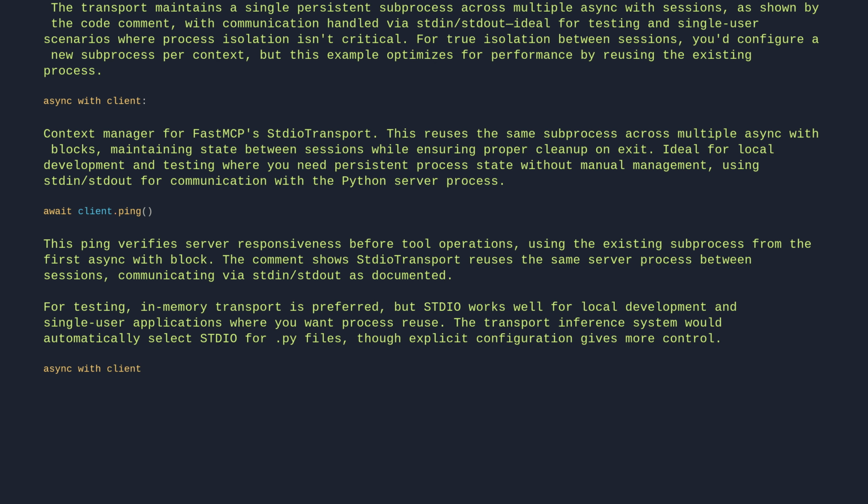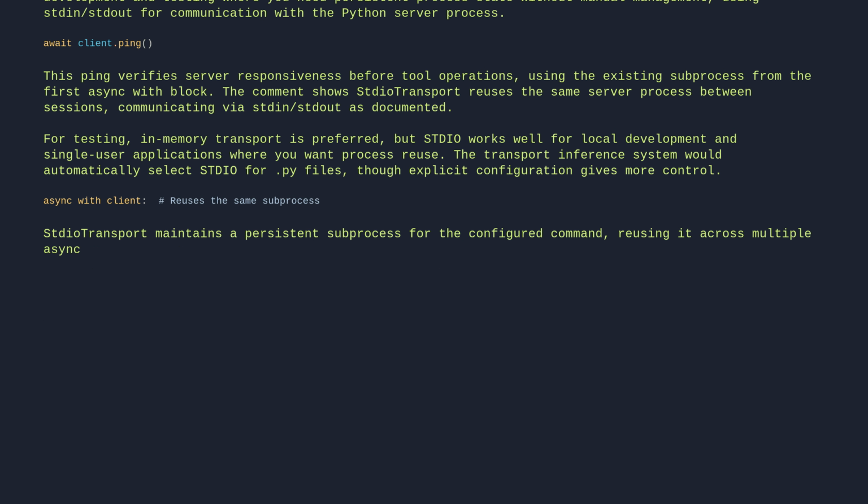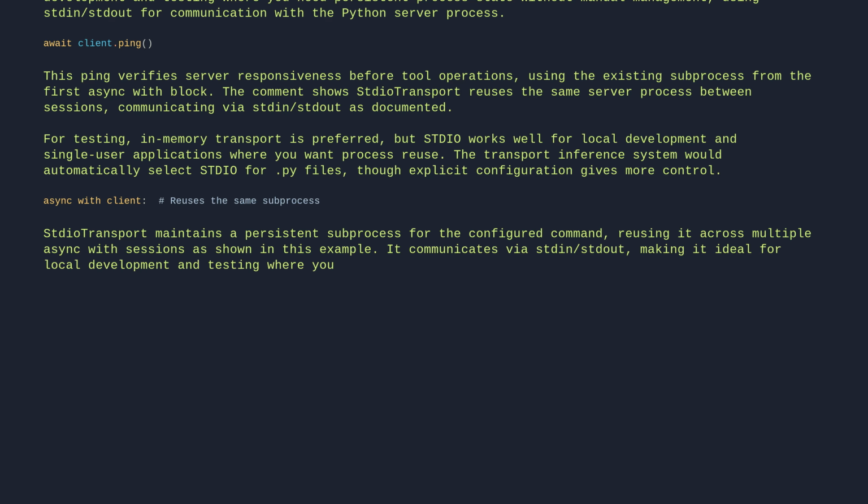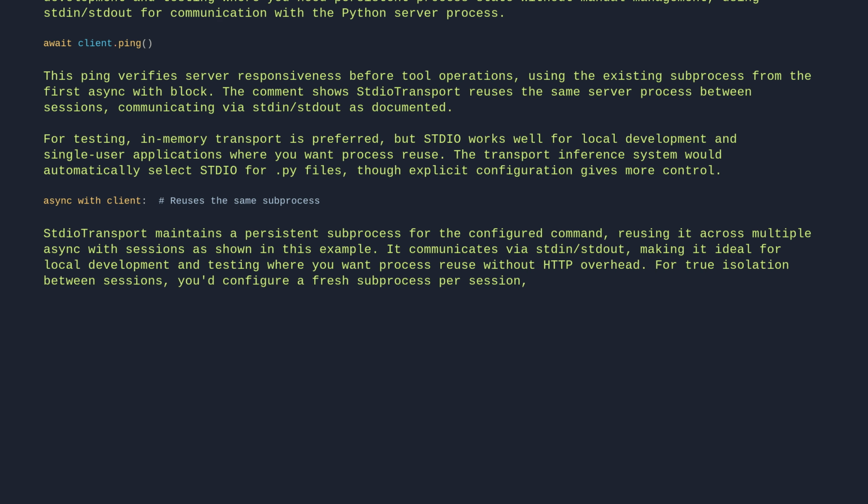async with client. Hash reuses the same subprocess. StdioTransport maintains a persistent subprocess for the configured command, reusing it across multiple async with sessions as shown in this example. It communicates via stdin/stdout, making it ideal for local development and testing where you want process reuse without HTTP overhead. For true isolation between sessions, you'd configure a fresh subprocess per session, but this example demonstrates the more efficient reuse pattern.